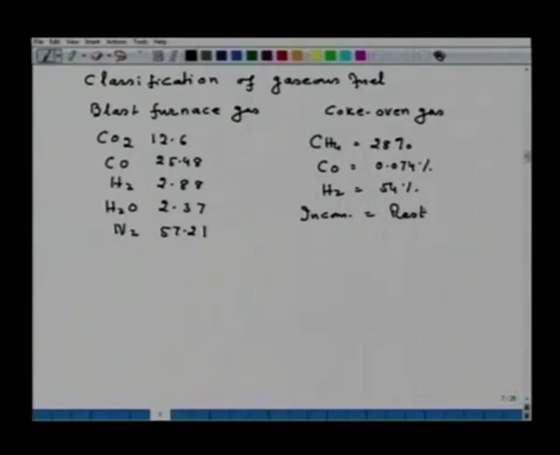So, one can determine NCV or GCV, whichever you want to calculate. Again, you calculate the heat of combustion of various combustible components, add them together and you get the calorific value.